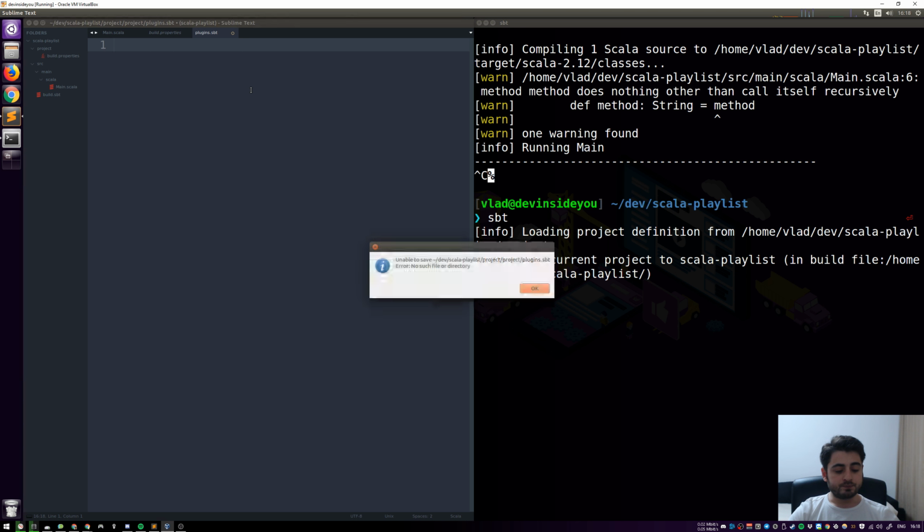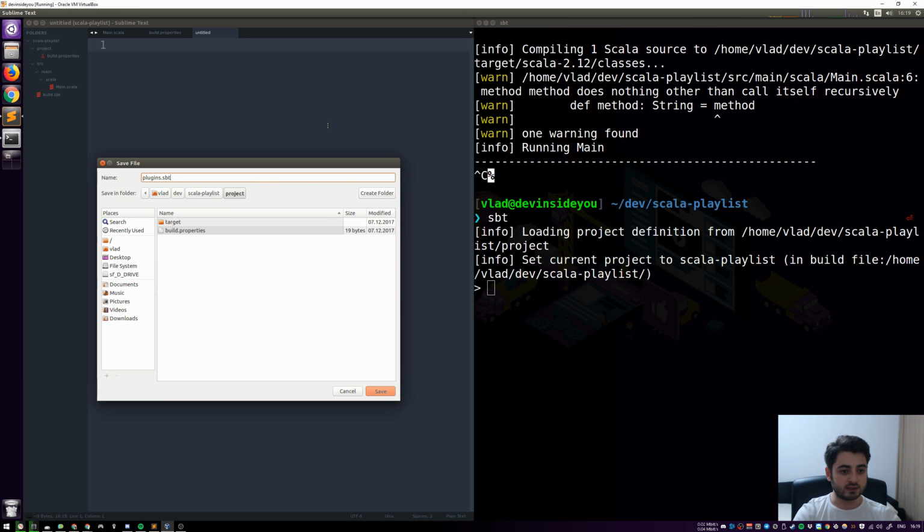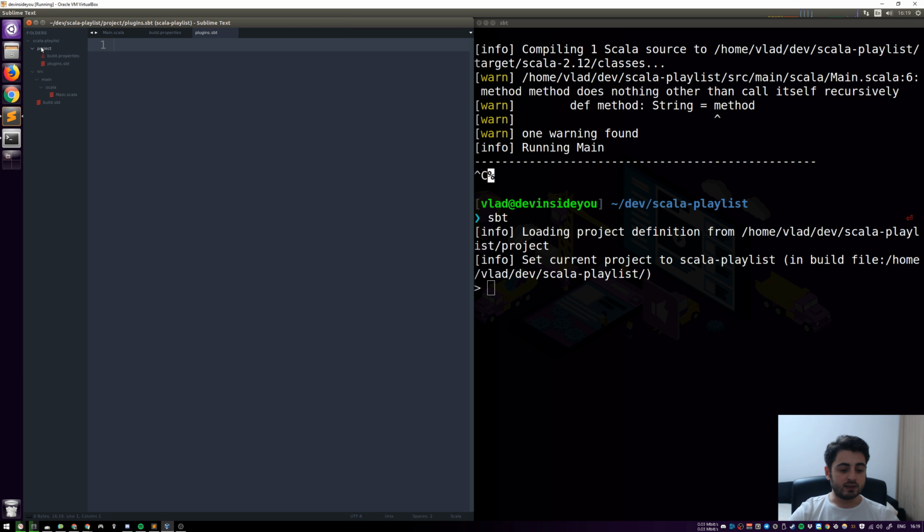Oh, sorry, did I remove the wrong one? Oh no, I didn't remove the wrong one. I just created the file in the wrong one. Okay, so let's close it. Okay, so hold on, project, new file, plugins.spt. All right, so it needs to be in this project folder, right?